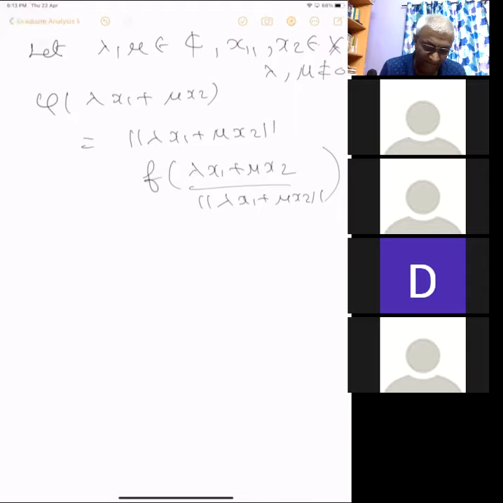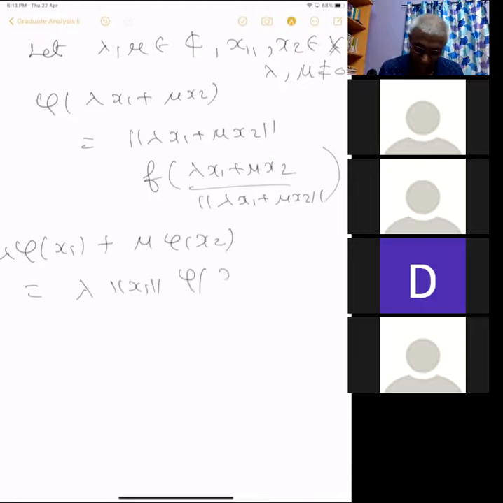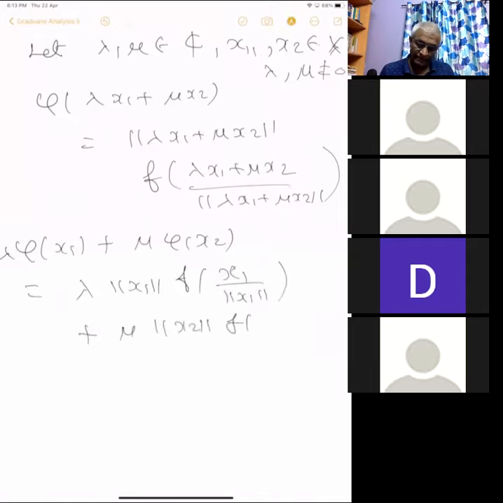On the other hand, we have to verify this is the same as lambda times phi of x1 plus mu times phi of x2, which is equal to lambda times norm x1 times f of x1 by norm x1 plus mu times norm x2 times f of x2 by norm x2.